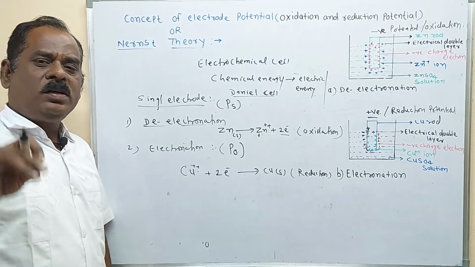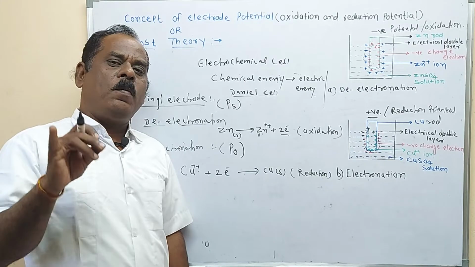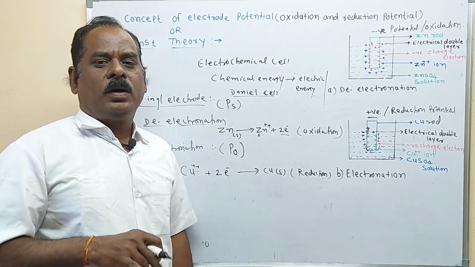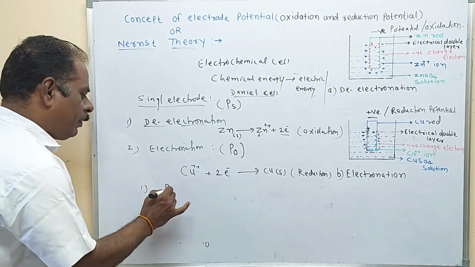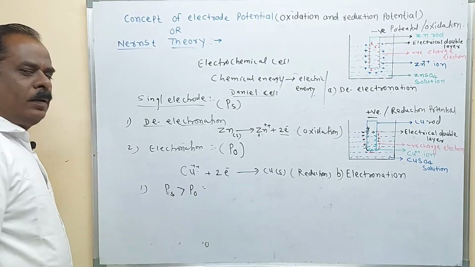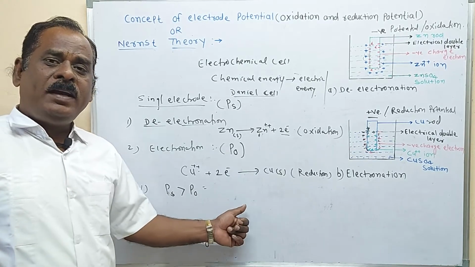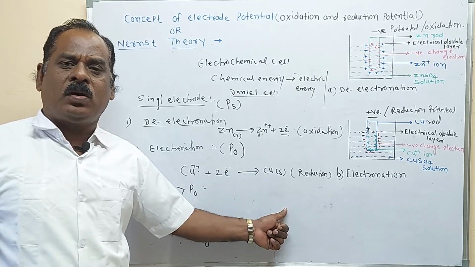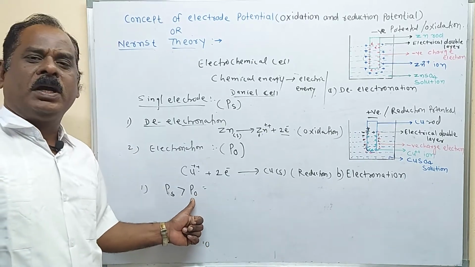According to Nernst theory, we can easily conclude which type of potential is developed on the single electrode on the basis of 3 points. The first point: if Ps is greater than Po, the metal atoms have a high tendency to lose electrons in the solution, greater than the osmotic pressure of the cation.